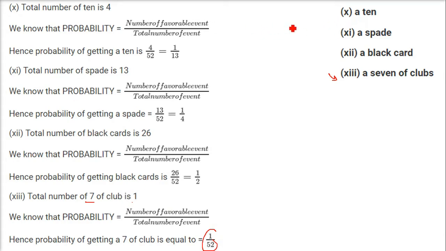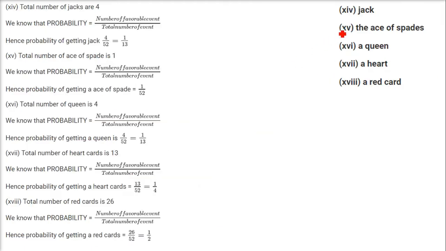Next is a 10. Every suit has a 10, which means all 13 cards will have 10. So we have 4 cards which have 10 on them. And 52 is the total number of cases. This is favorable. 4 by 52, 1 by 13 is the answer. A spade. How many spades are there? 13 spades are there. So 13 by 52 is the answer. Black card. How many black cards are there? 26 black cards are there. So 26 by 52. This we have already seen. Jack. How many jacks are there? In all the suits, we have 4 jacks. So 4 by 52 is this one, jack.